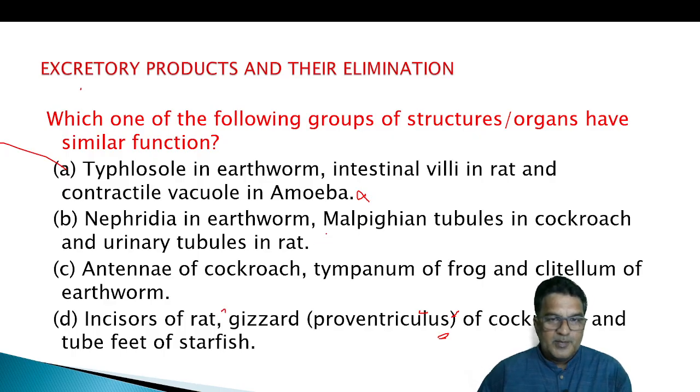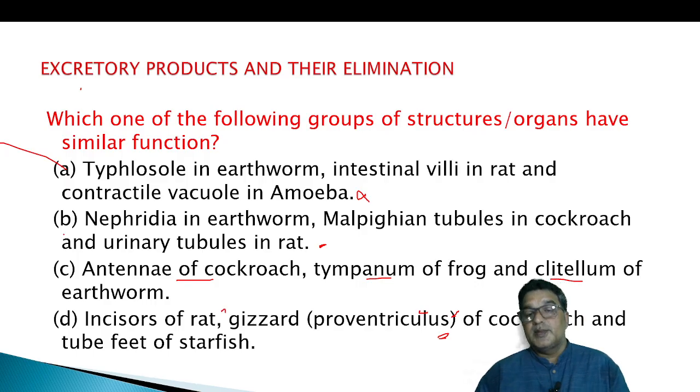Nephridia in earthworm, Malpighian tubules in cockroach, urinary tubules in rat. Okay, seems to be right. Let's go with the others. Antenna of cockroach, sensory; tympanum for hearing; clitellum for reproduction, that means for deposition of the eggs, where the fertilization process occurs. So in that way, we can say this one is wrong.